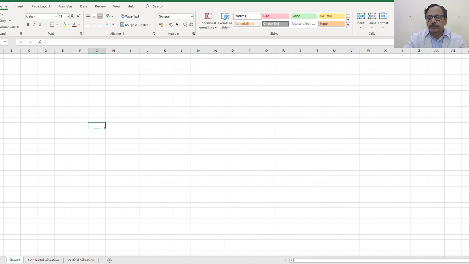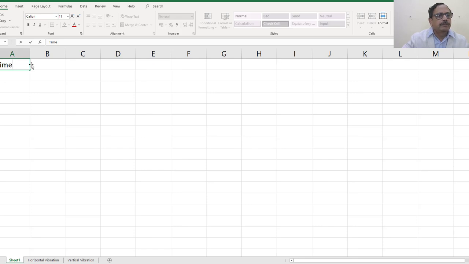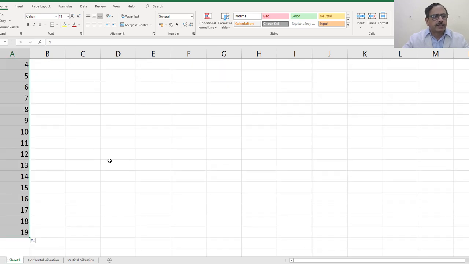So this is a graphical sheet of Excel. Now if we want to draw the graph of this, we need to plot time and distance. So at time, say we want to take 1, 2, 3 and so on. So in Excel you have to drag this over a given period of time. Say 20 instances we want, 20 seconds or 20 units of time we want to plot the graph.